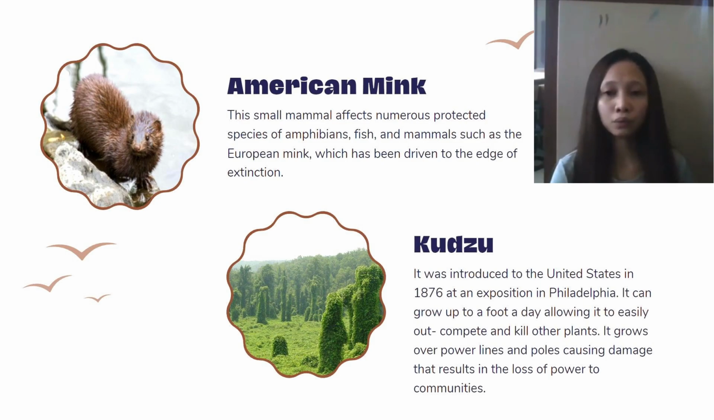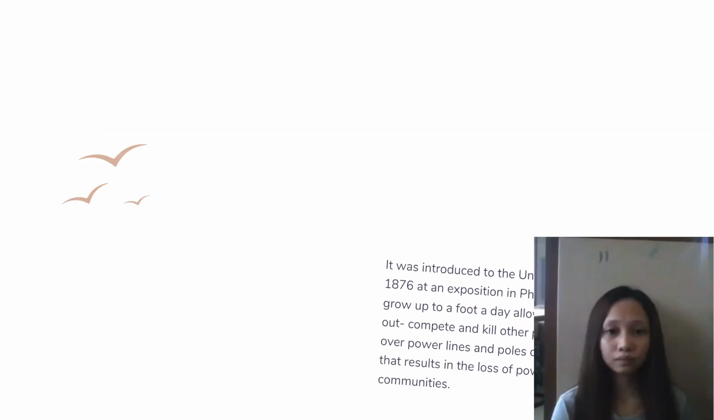Next is the kudzu, or Pueraria montana. Kudzu was introduced to the United States in 1876 at an exposition in Philadelphia. It can grow up to a foot a day, allowing it to easily outcompete and kill other plants. Kudzu is a highly aggressive invasive plant that is extremely difficult to control once established. Kudzu is so aggressive it covers and smothers all other plants in its path and eliminates native species.